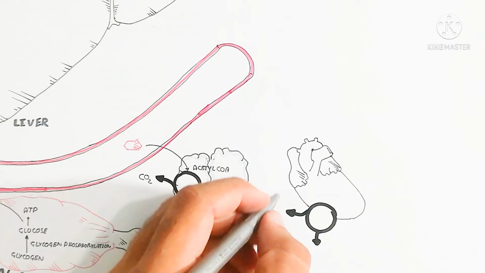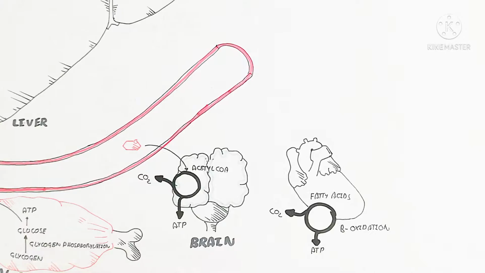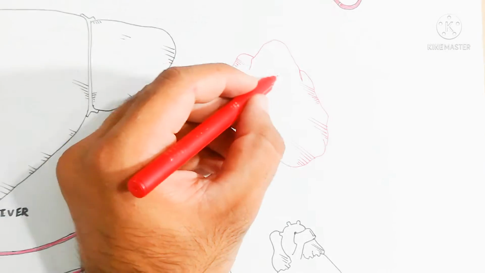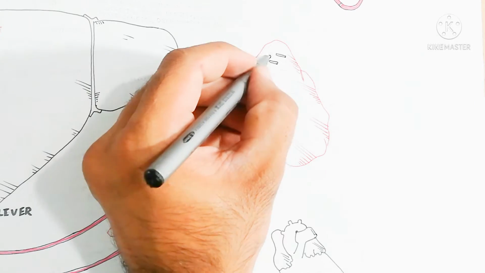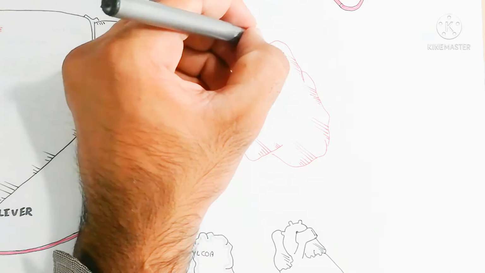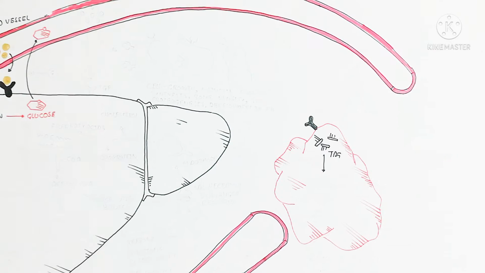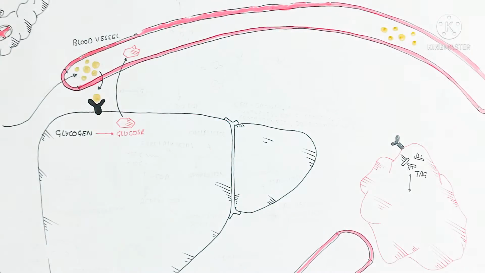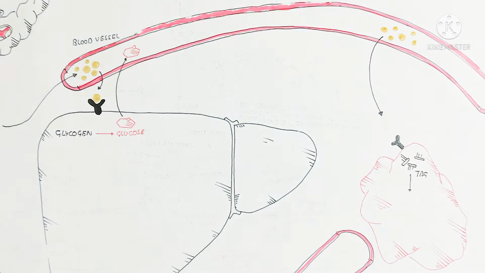Anyhow, that was the brain, and here is the heart. This heart prefers free fatty acids more for beta oxidation to produce ATP. So that is another way. Here is the adipose tissue. Let's understand how adipose tissue stores triacylglycerol. The adipose tissue is stored in the form of triacylglycerol.